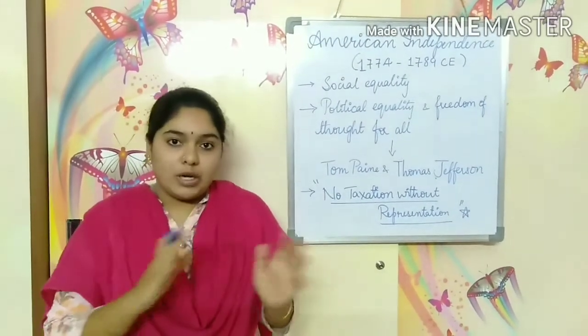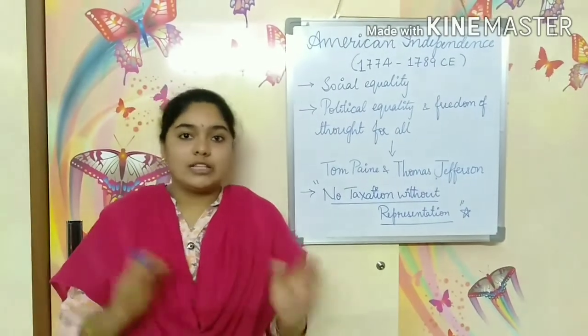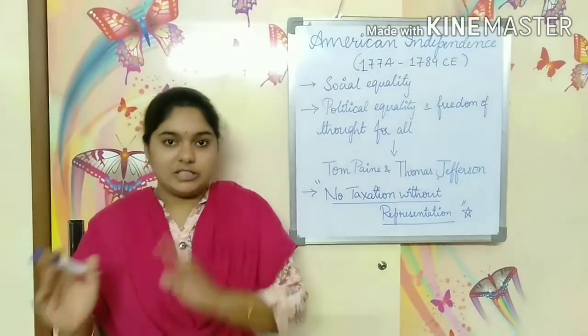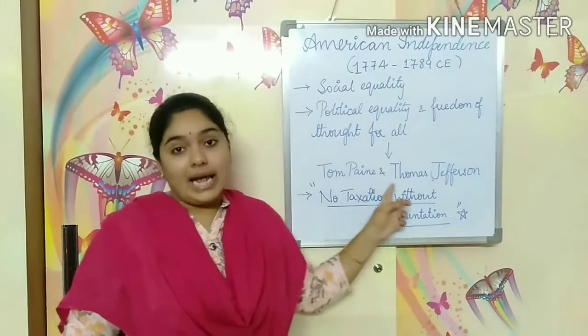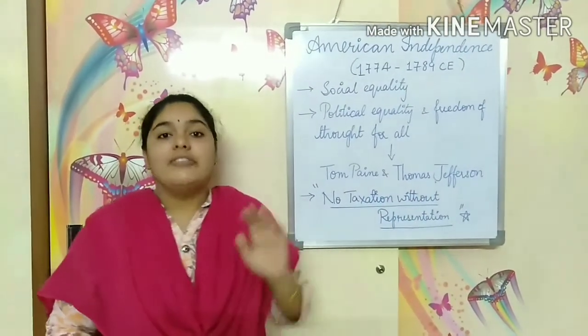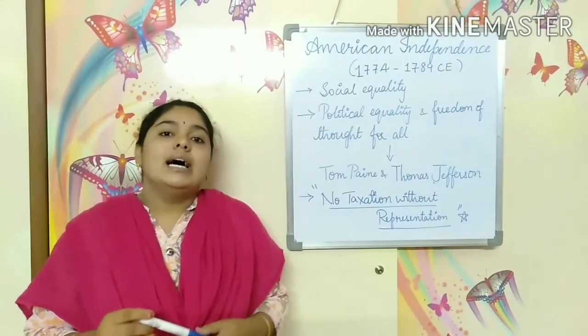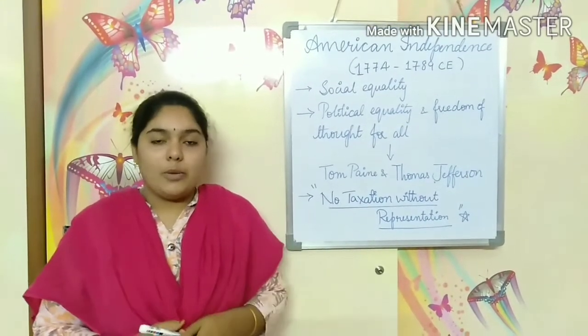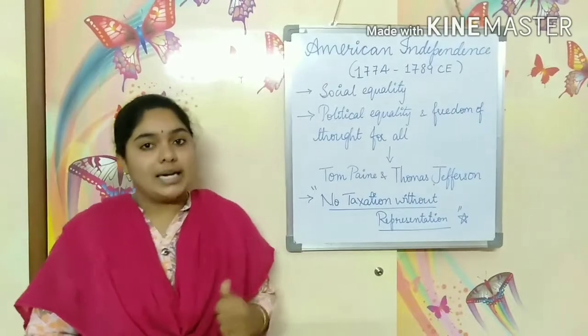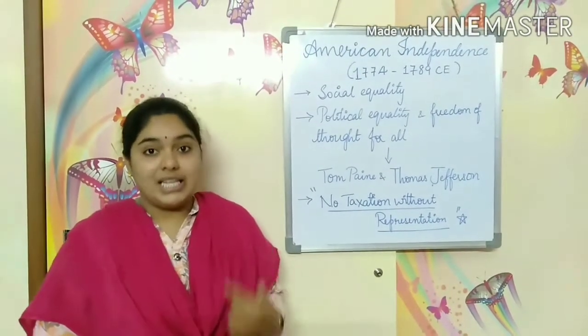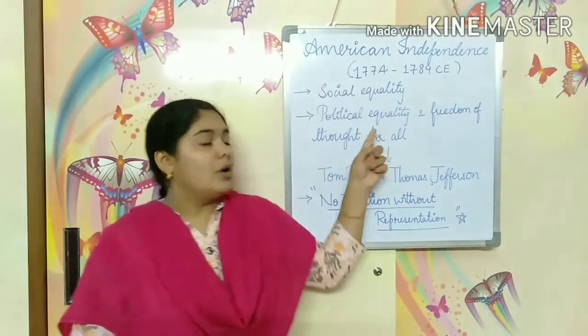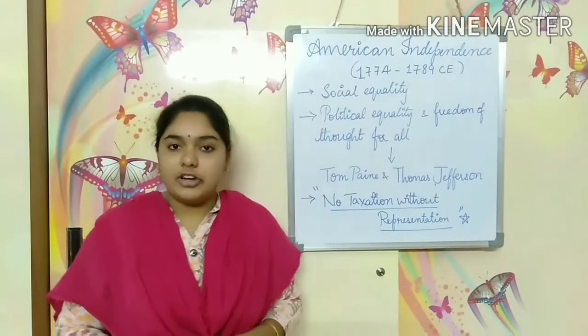The rights or equality related to politics or government or state is called political equality. So these two, Tom Paine and Thomas Jefferson, were two important intellectuals among the prominent Americans who started campaigning, spreading information or awareness about political equality and freedom of thought for all.